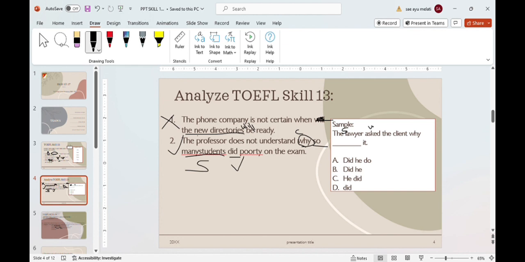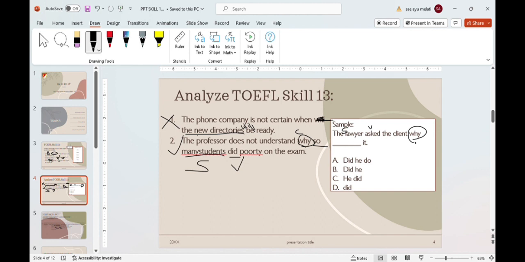Analyze. Like the previous skill, the first thing to look at is verb and subject. The question is whether why is a question word or a connector. Automatically, after that there must be a subject and a verb.